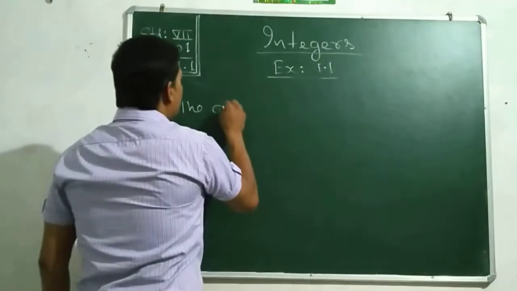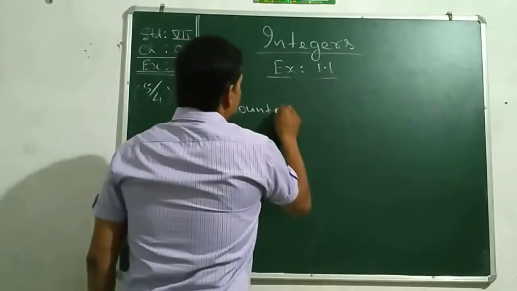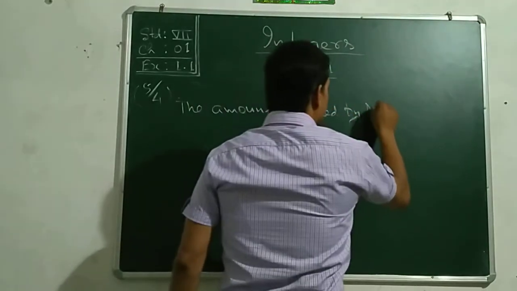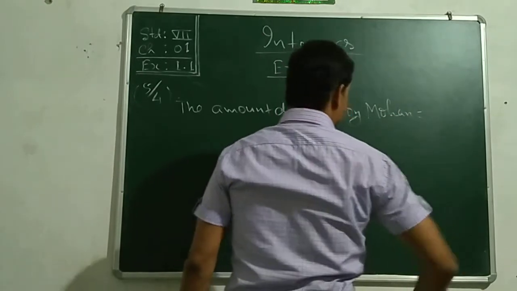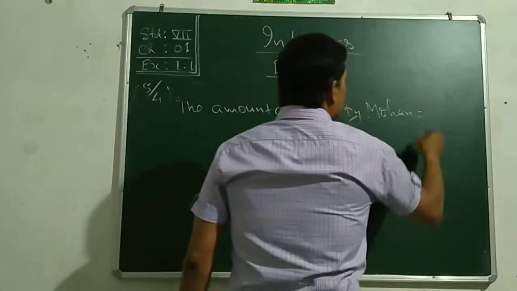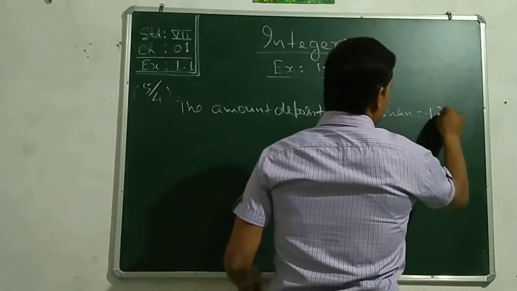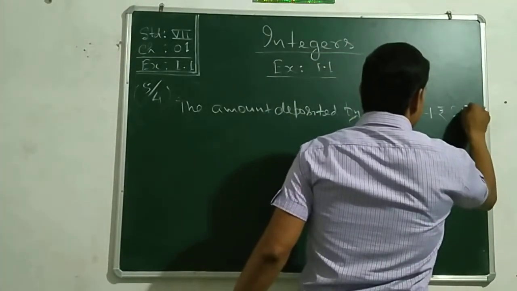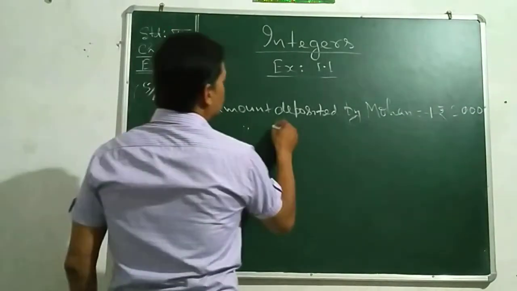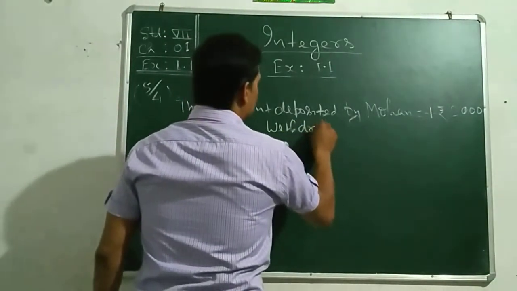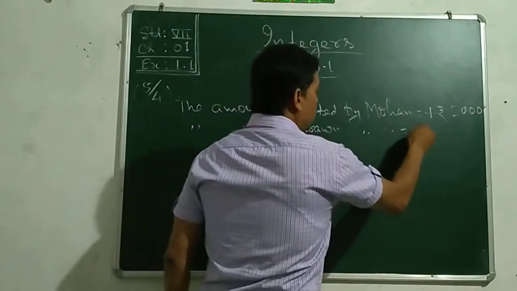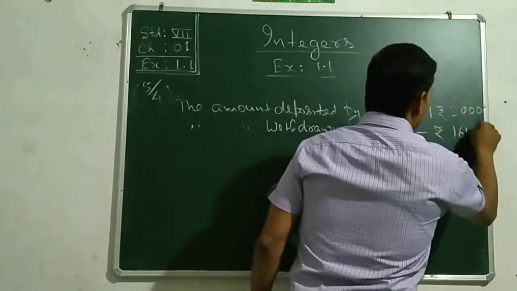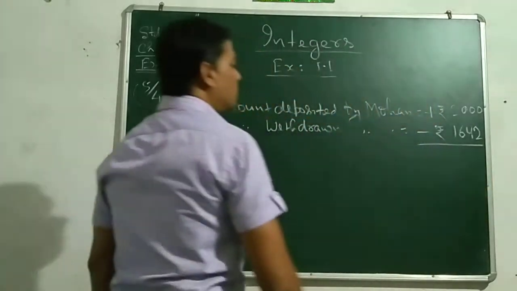The amount deposited by Mohan equals the deposited amount, that is plus rupees, positive amount rupees 2,000, and the amount withdrawn by Mohan will be represented as negative integer rupees 1,642. Now take the sum.